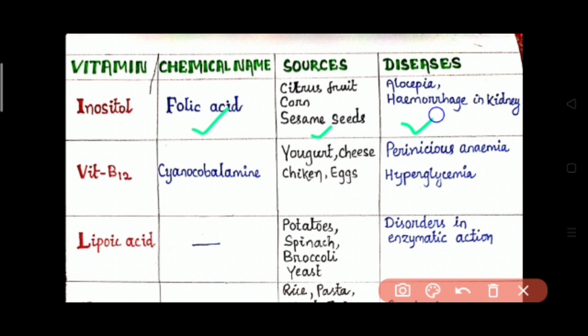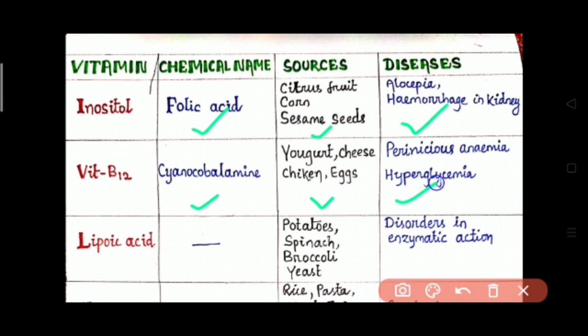Then vitamin B12. The chemical name of vitamin B12 is cyanocobalamin and the sources from where we find vitamin B12 are yogurt, cheese, chicken, eggs, etc. Then the diseases are pernicious anemia, hyperglycemia.